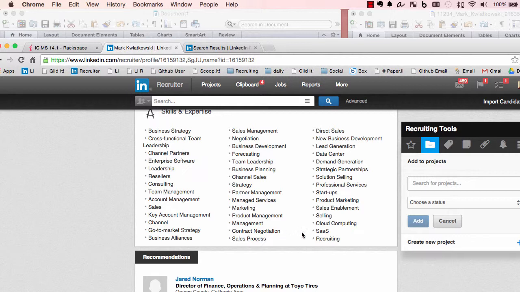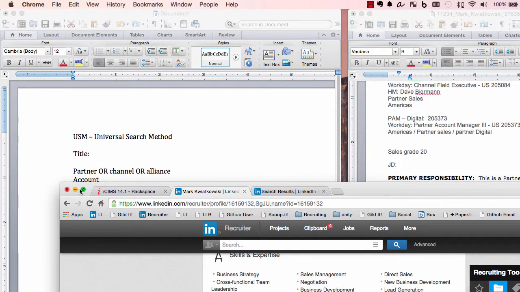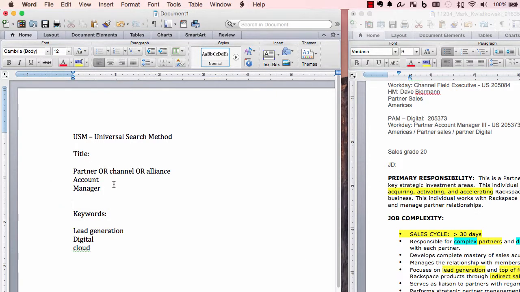So I'm going to take these, look at all these: SaaS, cloud computing. These are going to be good words for cloud technology. Direct sales, sales process, forecasting. These are also good words. So what you do is, and this takes a little time, right? But you would build this thing out, and so for cloud, you would go "or," right?